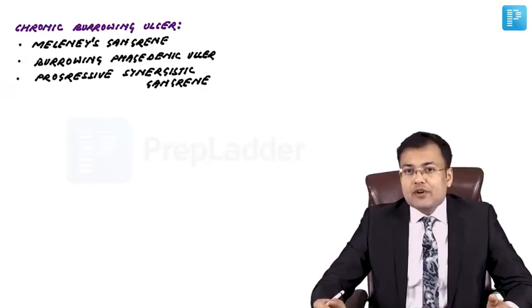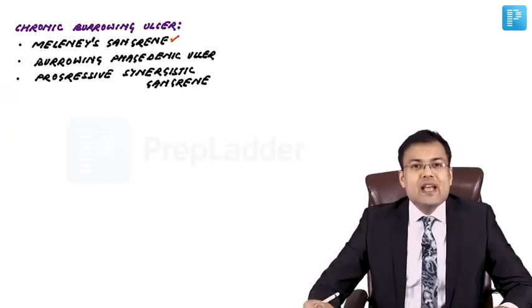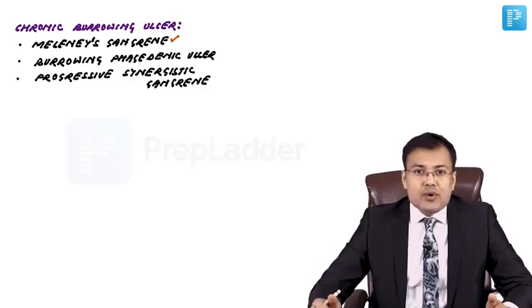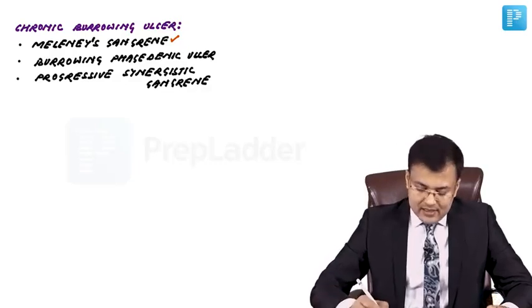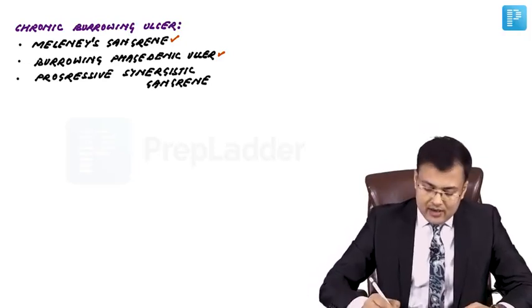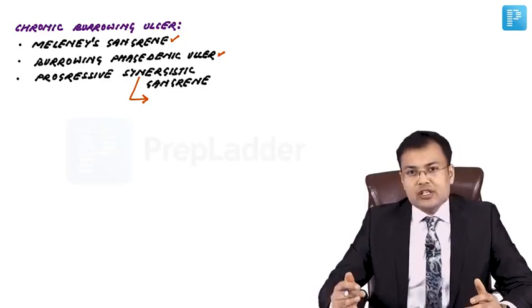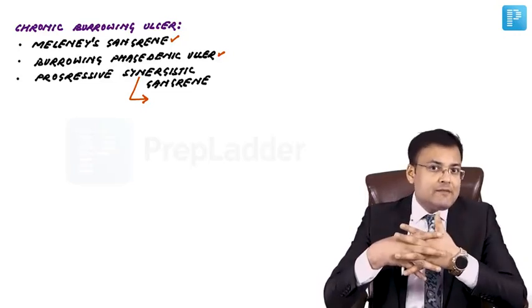What are the other names of chronic burrowing ulcer? It is also known as Meleney's gangrene, also known as burrowing phagedenic ulcer, also known as progressive synergistic gangrene. Why is it known as progressive synergistic gangrene? Because it is caused by synergistic infection.